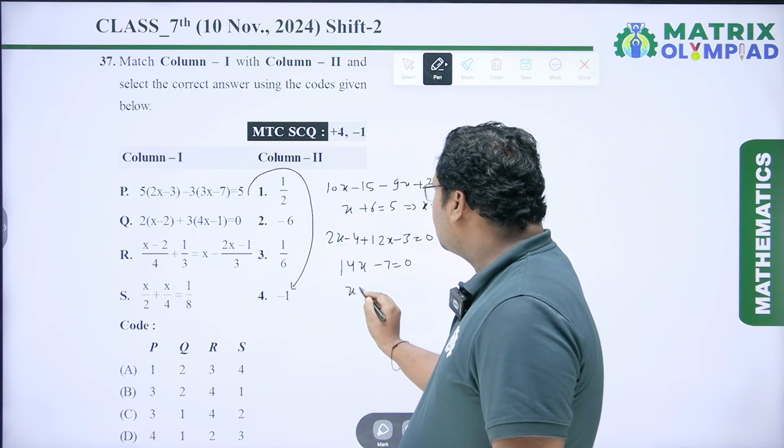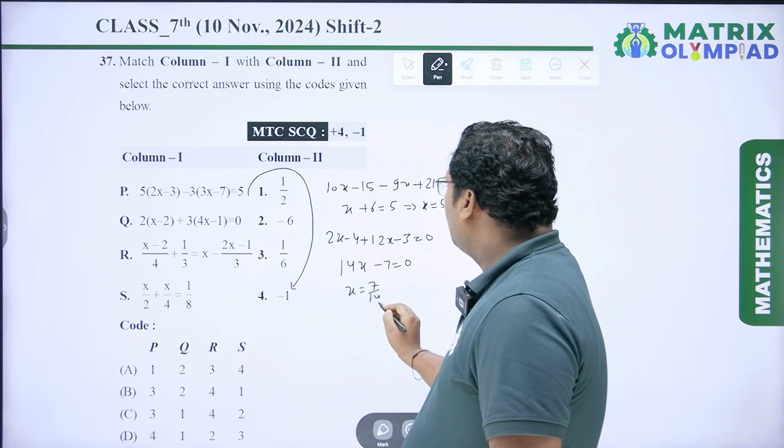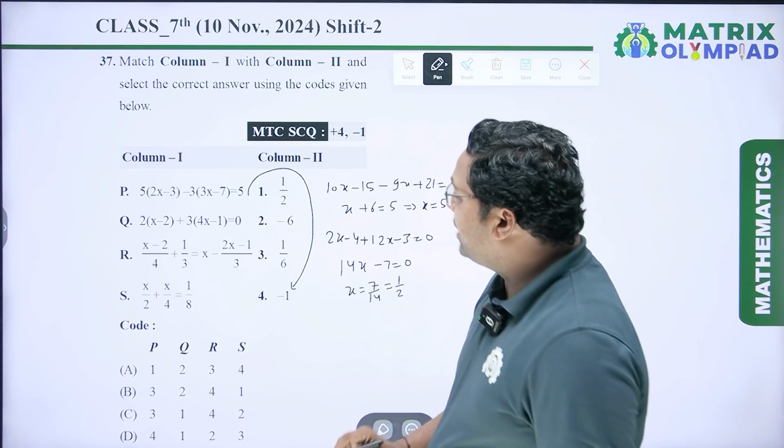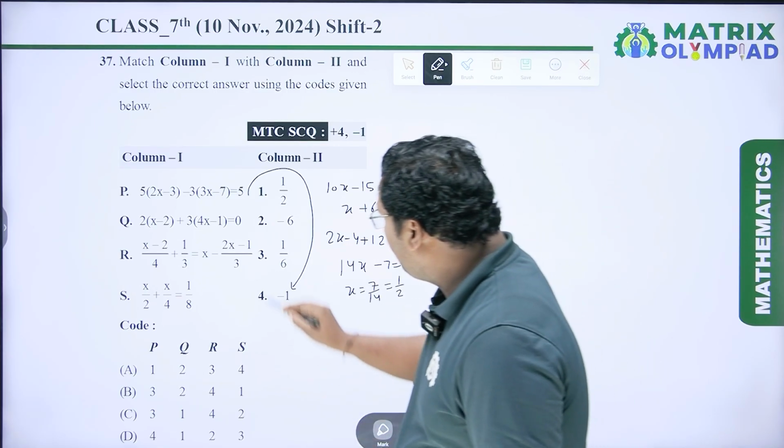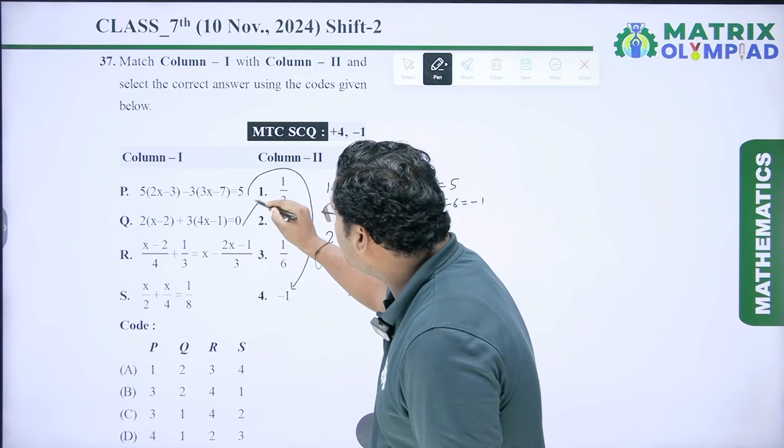So from here x equal to 7 upon 14, which is equal to 1 by 2. So x equal to 1 by 2. So for Q, first one is true.